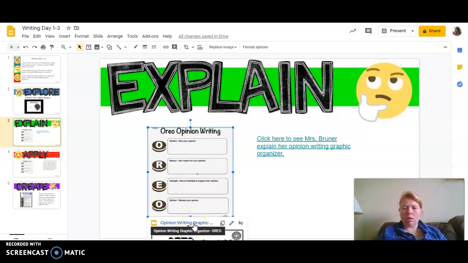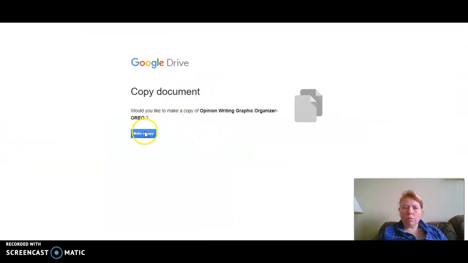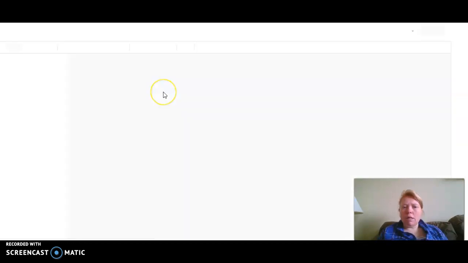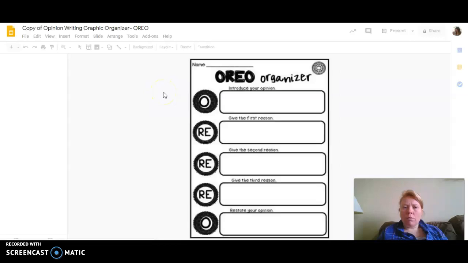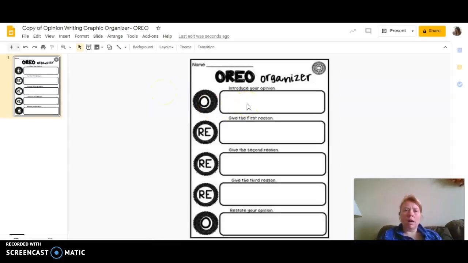I'm going to show you how you can click on the link here, the picture, and it has a link that'll pop up like this, and I'll click on it and it'll force you to make a copy of the document, and it might take a minute, but after a minute then it'll come up as a copy of the graphic organizer, and that is your copy of the graphic organizer, because everyone will make a copy of this original and you won't be able to mess with the background of it, so don't worry about messing it up.